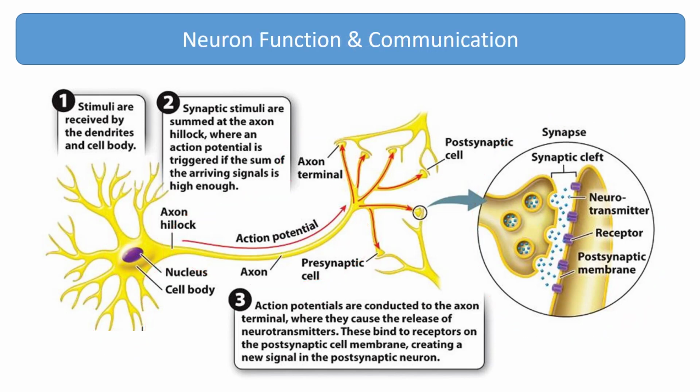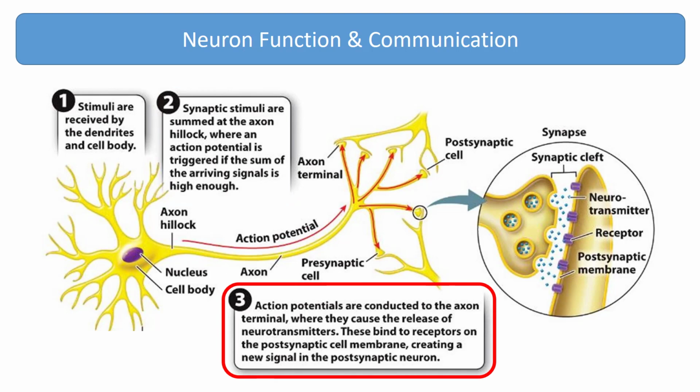All nerve cells use fundamentally the same mechanisms to communicate with neighboring cells. First, a neuron's dendrites receive signals from other nerve cells, or, in the case of sensory nerves, from specialized sensory endings. These signals travel along the dendrites to the neuron's cell body. Second, the signals are summed up at a region called the axon hillock, where the cell body and its axon join.